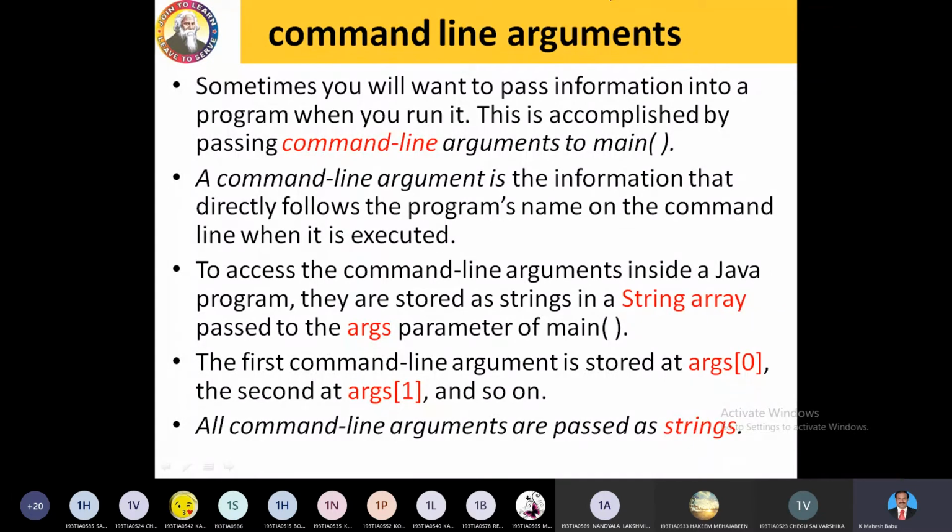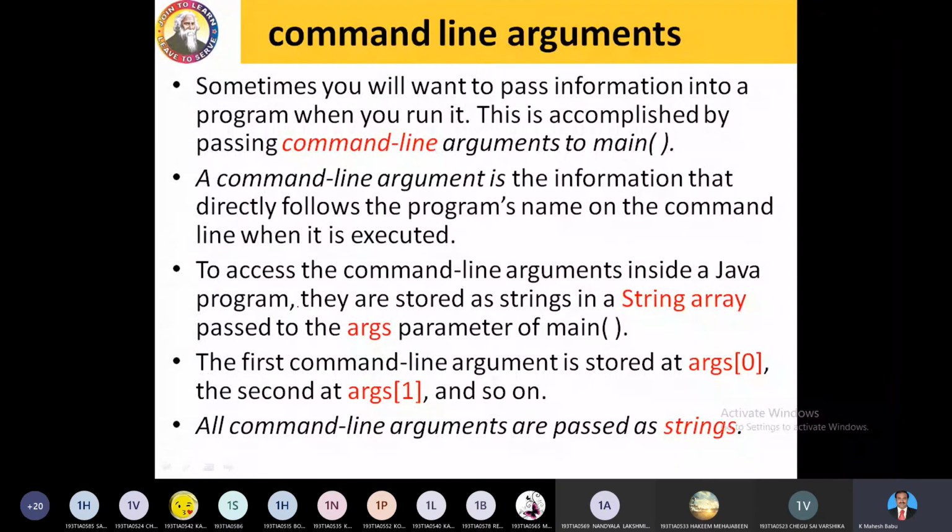Nothing will happen. It's very simple, only if you are good at this particular topic. In C also, whenever you want to accept command line arguments, we need to have two parameters in the main function. First one is int argc, comma, next char followed by a pointer array.